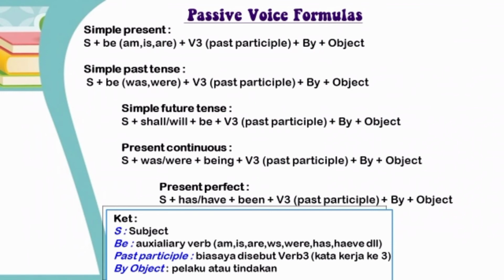Yang keempat, present continuous. Subject plus was or were, plus being, plus verb 3, past participle, plus by, plus object. Yang kelima, present perfect. Subject plus has or have, plus been, plus verb 3, past participle, plus by, plus object.